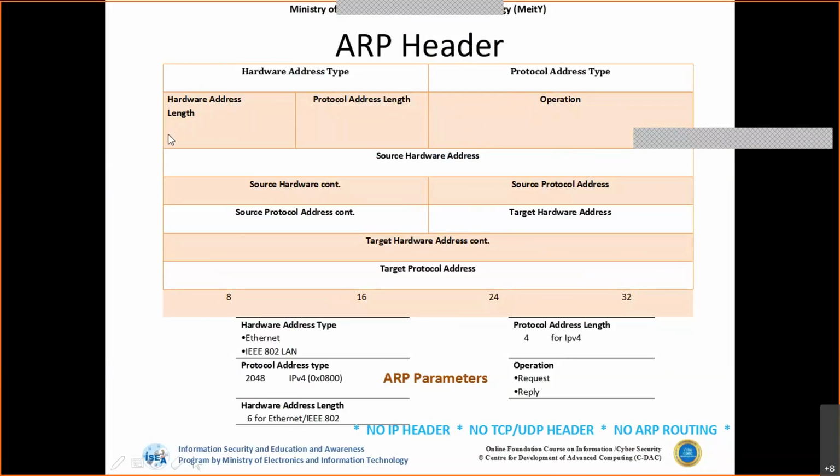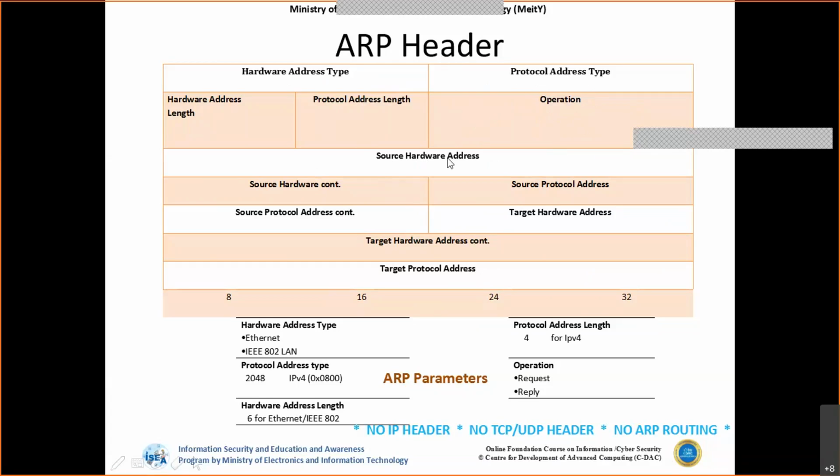And we have hardware address length. If it is Ethernet, then it is a 48-bit MAC address. If the protocol is version 4, then we have 32. If it is version 6, then we have 128 bits accordingly. And this is the operation we are going to use for the ARP. If it is a request, there is a different opcode. If it is a reply, there is a different opcode. Opcode is nothing but the operation code.